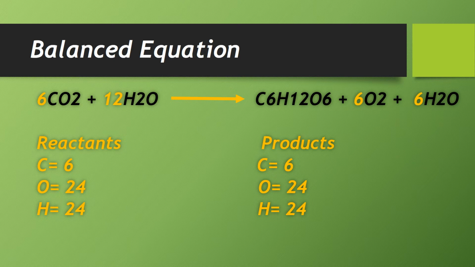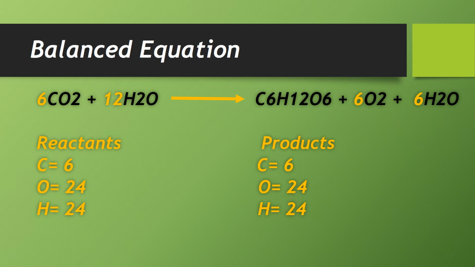So the number of oxygen is increased here, so we have to put a 6 here in the products with O2. By putting this 6 with O2, 2 6s are 12, so we have 12 oxygen here in the product and 12 oxygen here in the reactant. 2 6s are 12, and here you can see 2 6s are 12. Our oxygen is balanced. Now come to the product and glucose, H12.